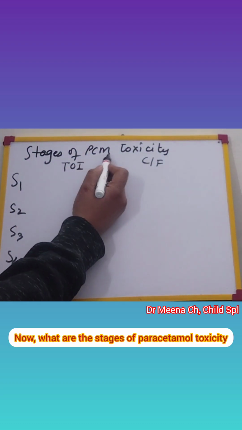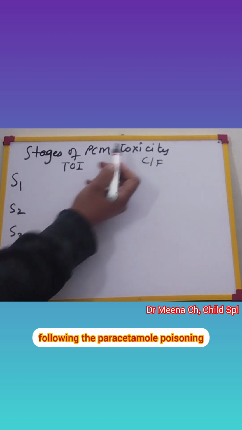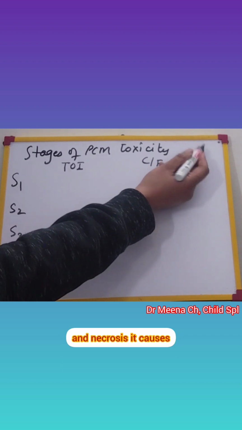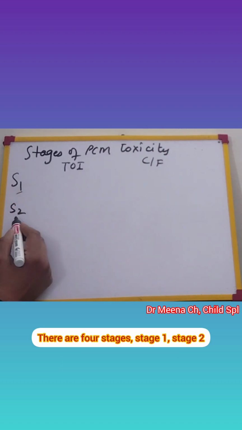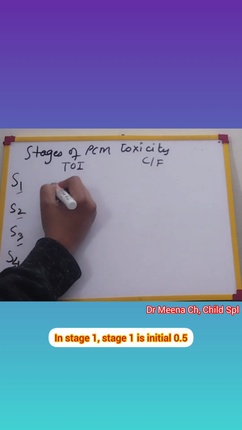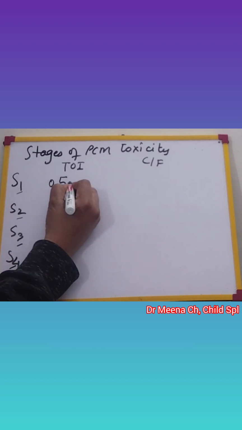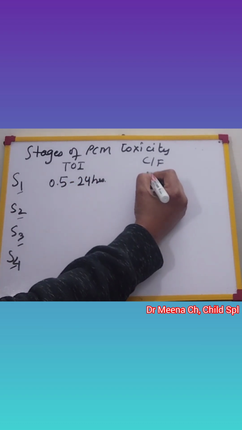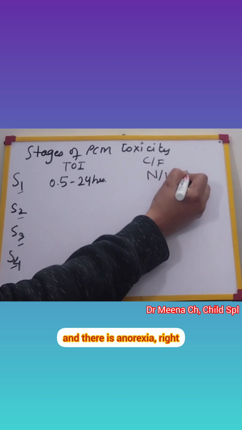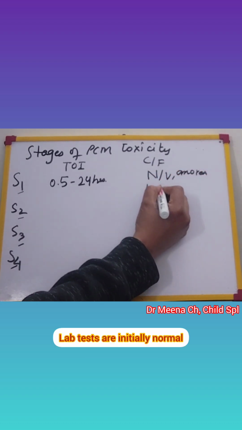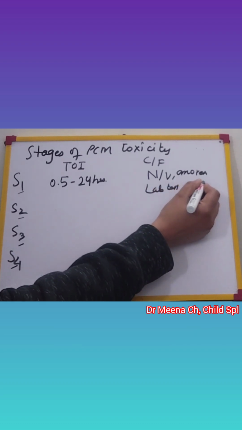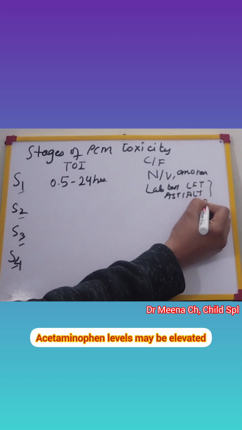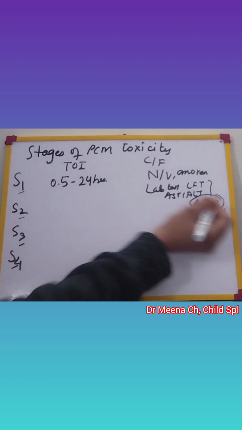Now, what are the stages of paracetamol toxicity following the paracetamol poisoning? How much hepatic injury and necrosis it causes? There are 4 stages: stage 1, stage 2, stage 3 and stage 4. Stage 1 is the initial half hour to 24 hours of ingestion. Here there is nausea, vomiting and anorexia, right? Lab tests are initially normal. Lab test means LFT. AST, ALT are initially normal, but acetaminophen levels may be elevated, right?